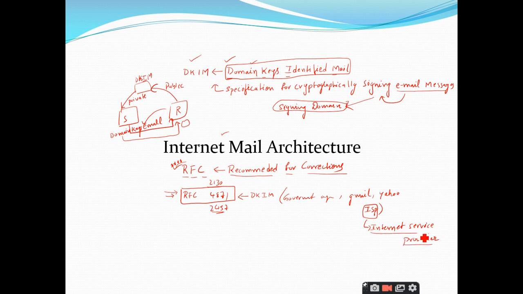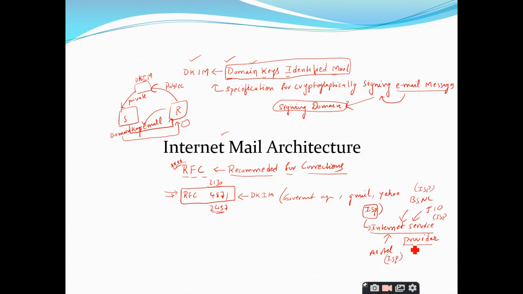For example, you take BSNL. BSNL will be providing the internet services to the people. So we can call this BSNL an ISP. Reliance Jio, is it providing the internet services to the people or not? Yes, sir. We can call it an ISP. Airtel, is it providing the internet service or not? Yes, sir. Right. So this is called the ISP.